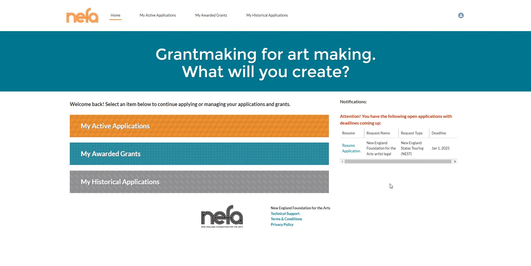Now let's check out the dashboard. Here you will find your applications and grantee reports. There are 3 areas where you can find information. My active applications. Here you will see any applications you have begun which are either still in progress or awaiting an award decision by NEFA.